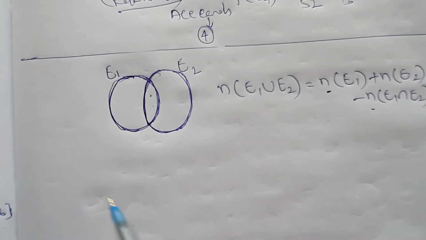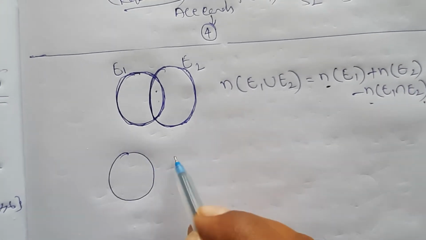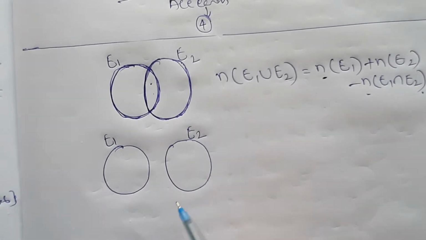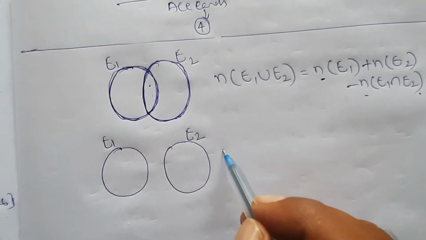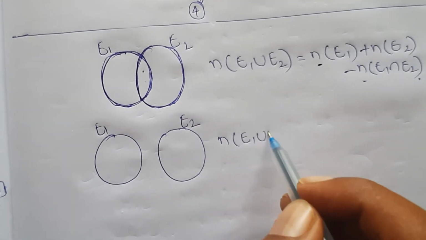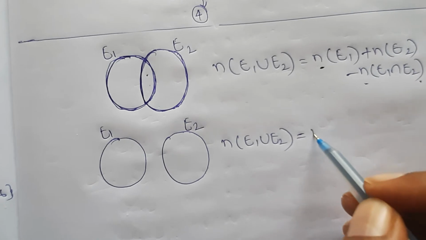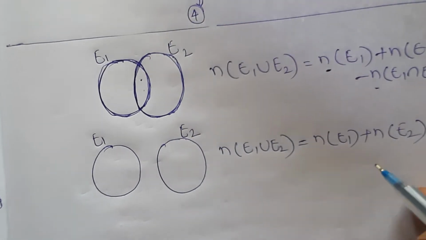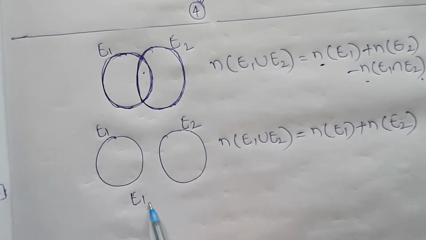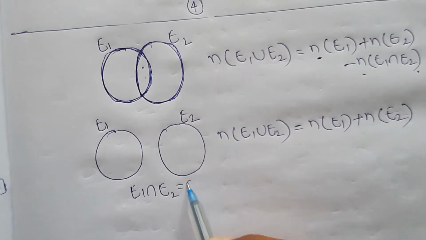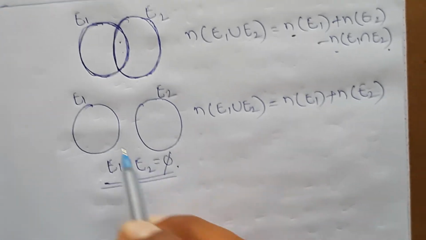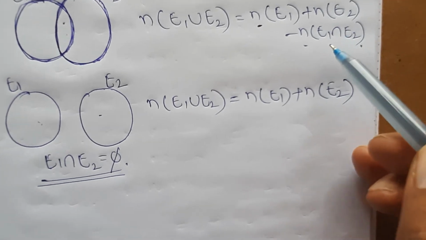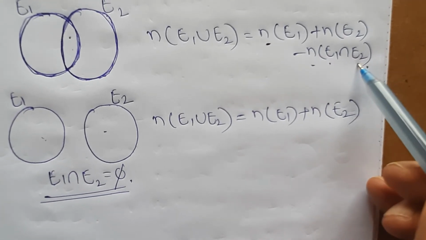That is the logic. For example, if they are disjoint like this, this is E1, this is E2, there is no joint part, then what is the value? n of E1 union E2 equals n of E1 plus n of E2 only, since there is no common region. If there is no common region, automatically n of E1 intersection E2 becomes 0.